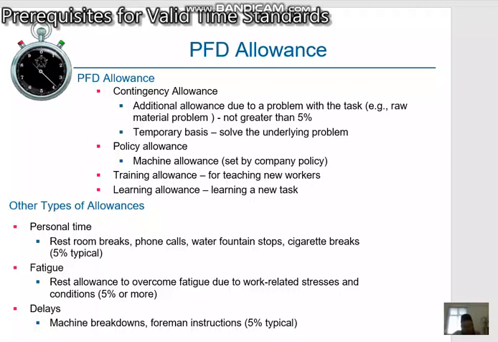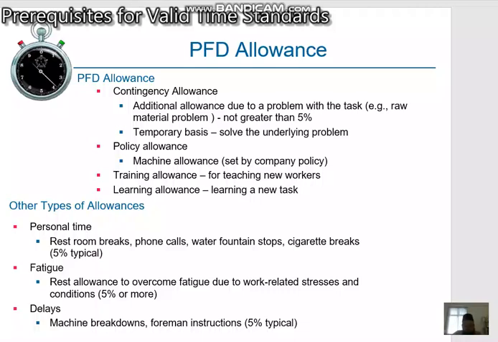A larger value would be appropriate if the work environment is hot and uncomfortable, and a lower value will be used for very favorable working conditions. So it depends on the working conditions how much personal time allowance the company will provide for the work. The second type of allowance is a fatigue or rest allowance.